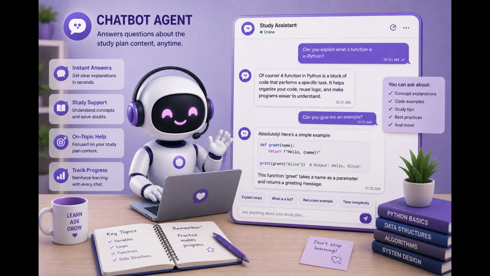And the final agent is the chatbot agent. A side note, it is always available without interrupting the main flow. It answers questions with full student context. Its most complex part is natural language calendar modification. Python handles common patterns directly. The LLM only handles open-ended requests, and even then, it returns a surgical patch, not a full rewrite.